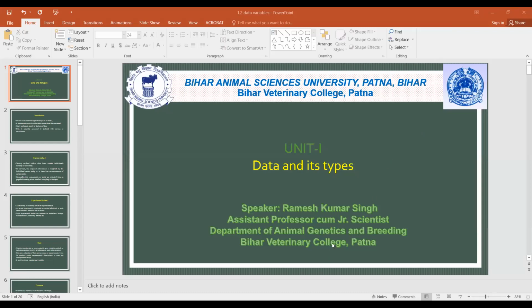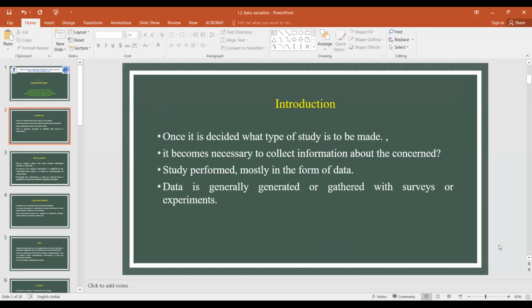Today we will discuss this data and its type. What are the different types of data, how it behaves, and the different variables. So, introduction. Data, as we discussed earlier, is simply the number that is the permutation and combination of 0 to 9. This is the case.